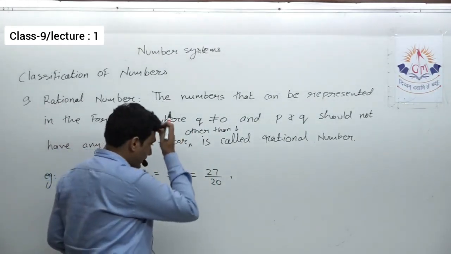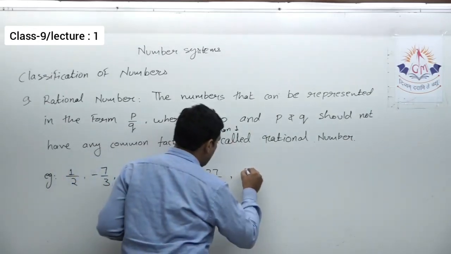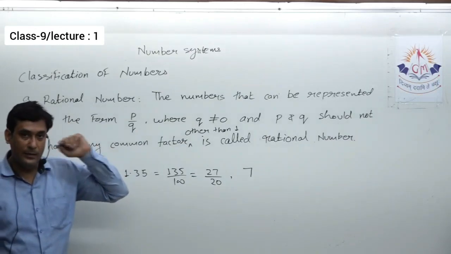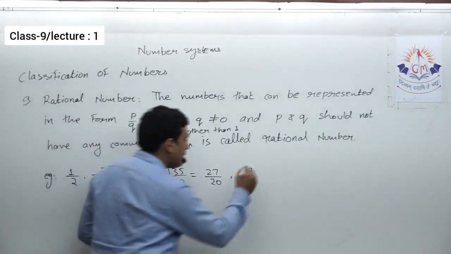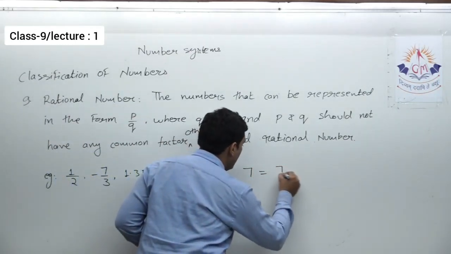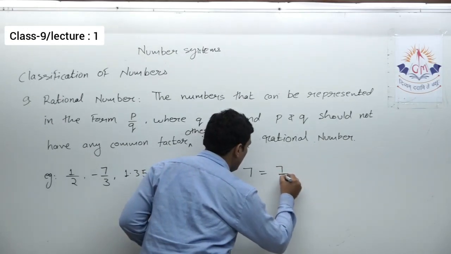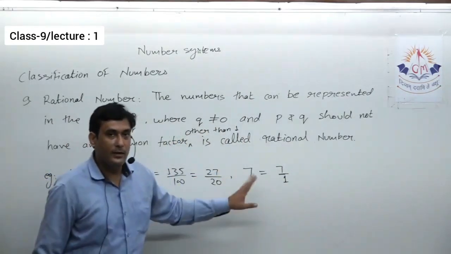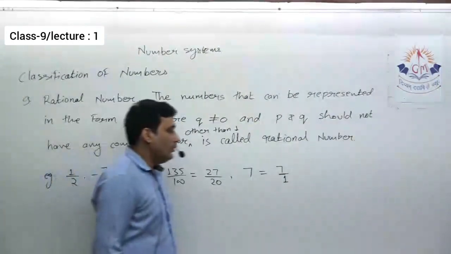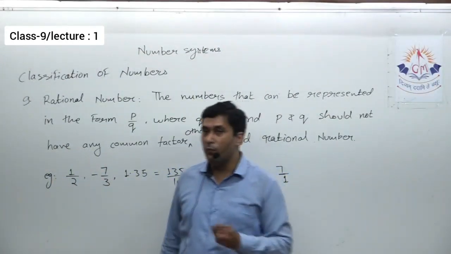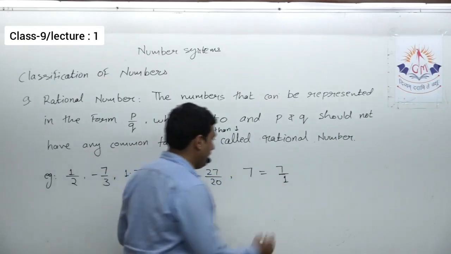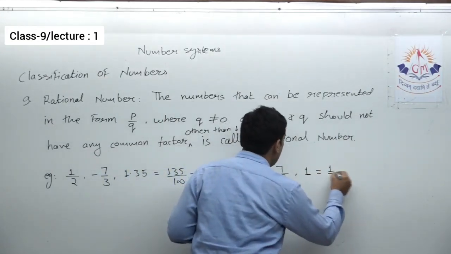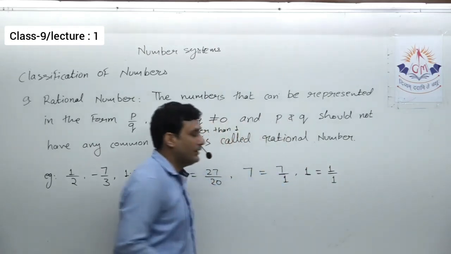Okay, can I say 7 is a rational number? Yes. Why? Because 7 can be written as 7 upon 1. So it is also a rational number. Now my question is, can I say 1 is a rational number? Yes, because 1 can be written in the form of 1 upon 1.